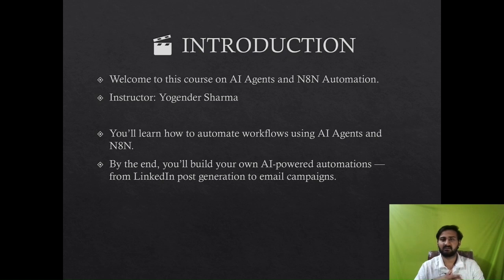So first of all, let us take a brief introduction. What is AI and what are AI agents? Let's start with the basics first. What is artificial intelligence? Artificial intelligence, or AI, simply means simulating human intelligence in machines. It's about creating systems that can think, that can learn, and that can make decisions just like humans.